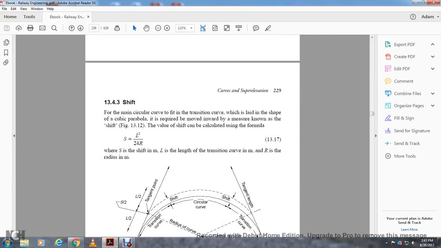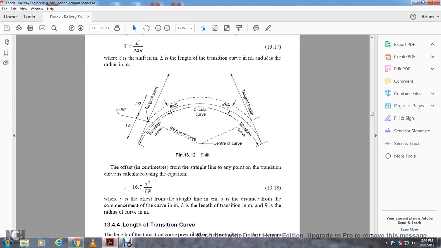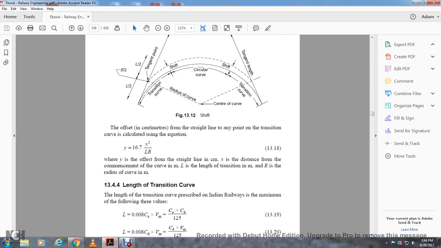Shift: the main circular curve and the transition will be laid in the shape of the cubic parabola, required for the move of the curve inward, normally known as the shift. The value of the shift is calculated using the formula S equals L squared divided by 24R. S is the shift, L is the length of the transition curve in meters, R is the radius in meters. The offset from the straight line at any point of the transition curve is calculated using the equation Y is equal to 16.7 times x squared divided by LR. Y is the offset from the straight line in centimeters. X is the distance from the commencement of the curve, and L is the length of the transition in meters. R is the radius of the curve in meters.